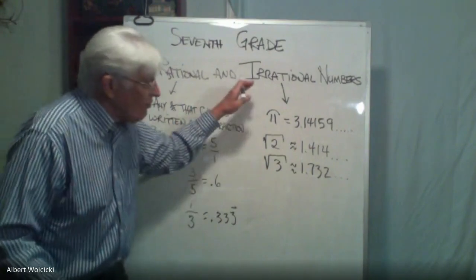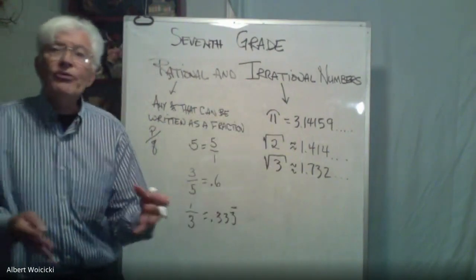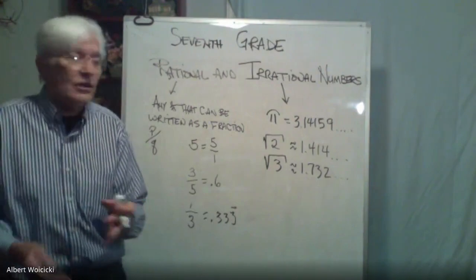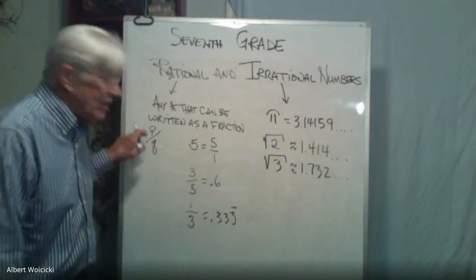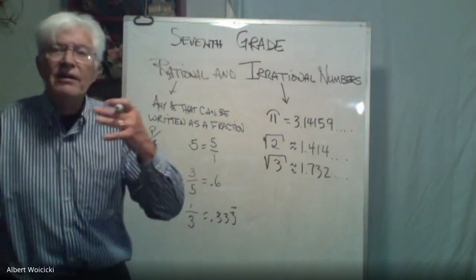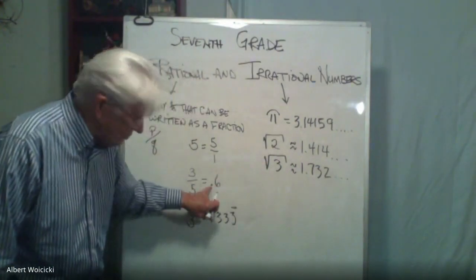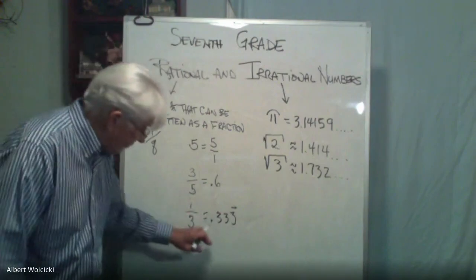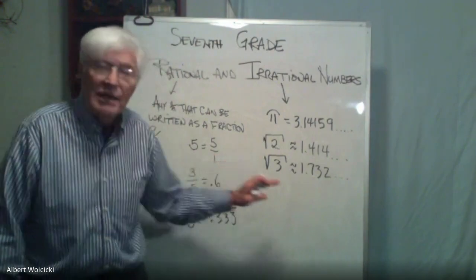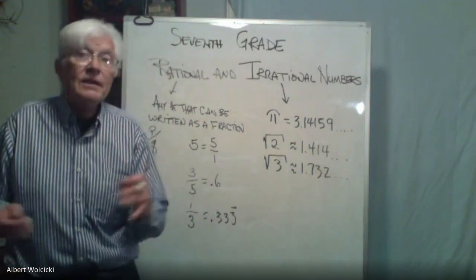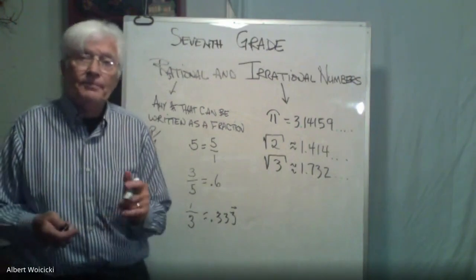They're irrational. You can't put them in the form of a fraction. You can't write them P over Q. Their decimal doesn't terminate. It doesn't repeat. It just keeps on going without repeating and without terminating.